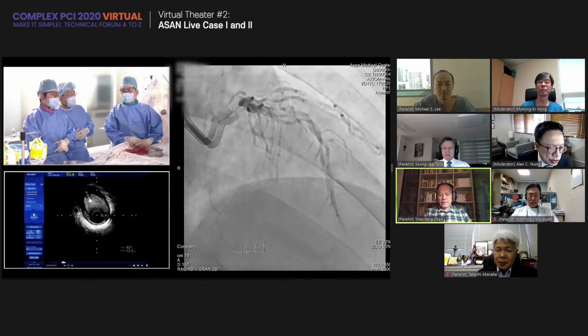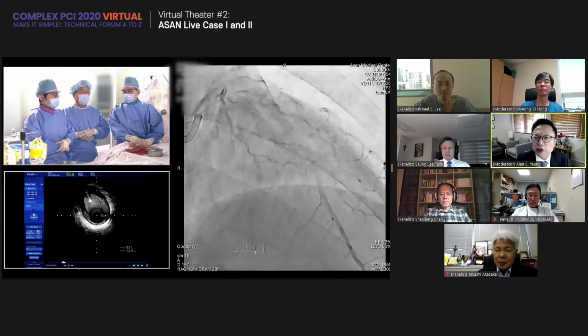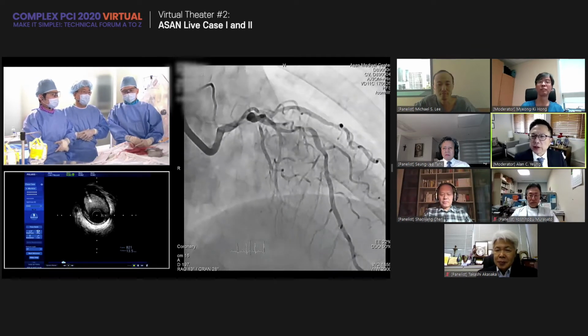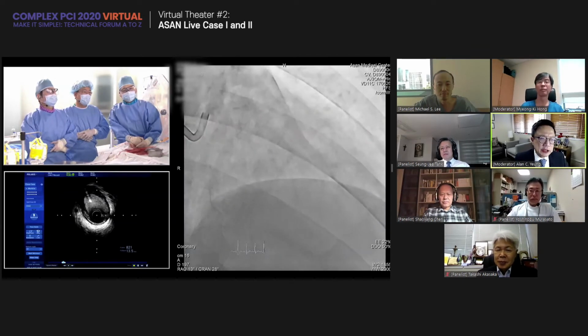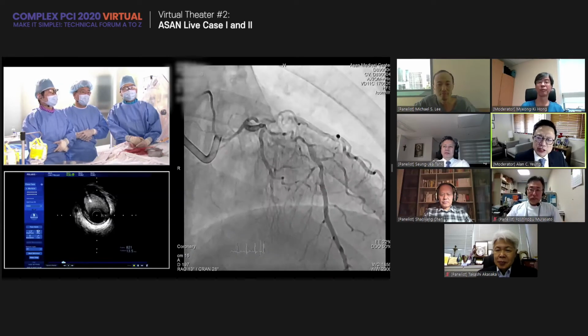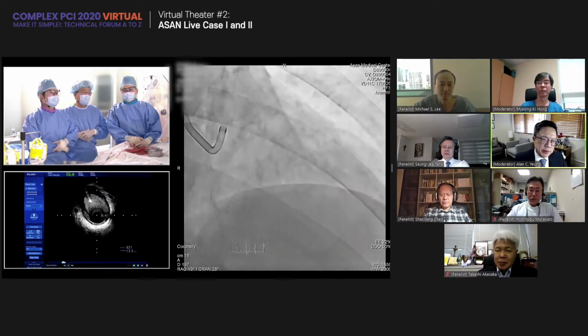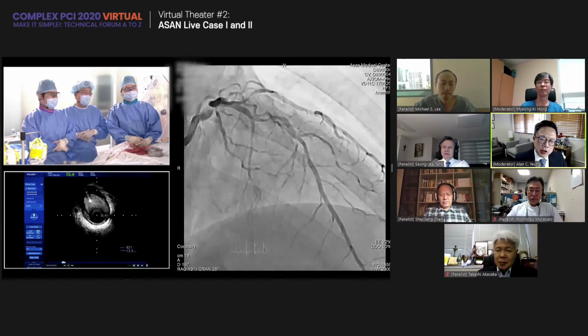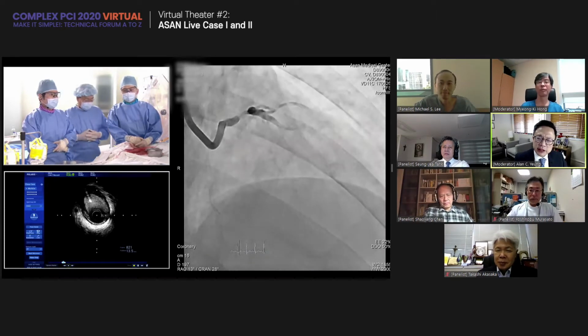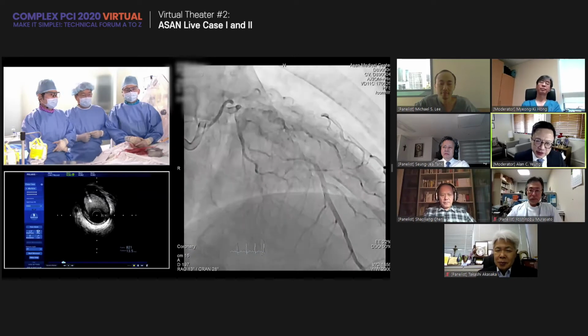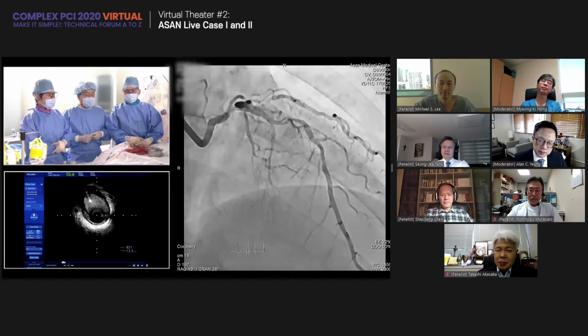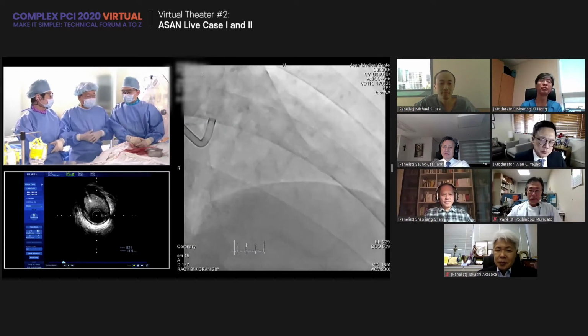After stenting, I think we need to treat the diagonal first. Let's call it ramus. We treat the ramus first, all the way to the ostium, not crushing, because the ostium may be okay to leave alone. So then you cross over left main to LAD. Obviously, the mid LAD needs to be fixed as well. You are all very conservative.